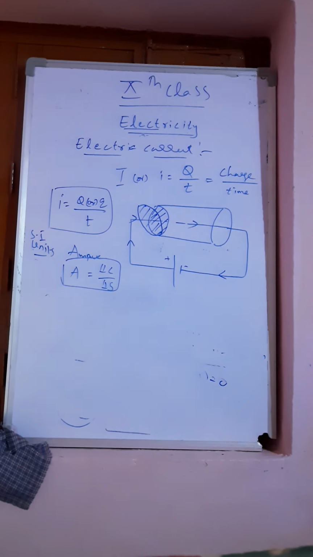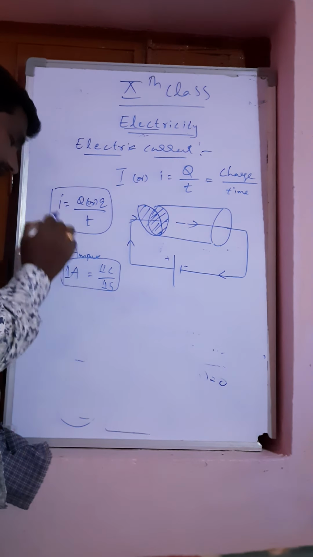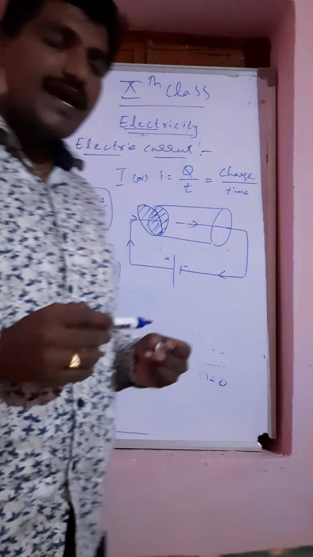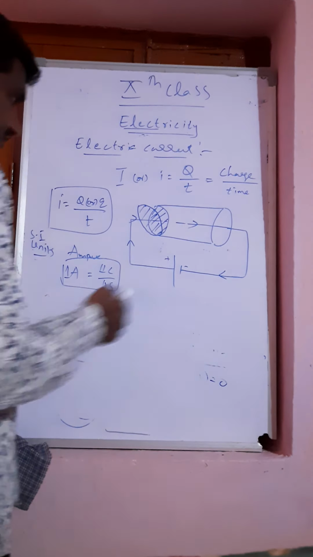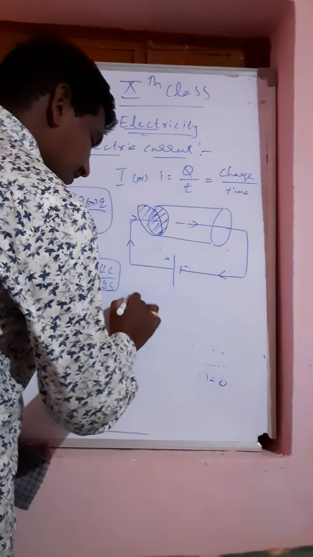Simply, 1 ampere is defined as the ratio of 1 coulomb of charge moving through the cross-sectional area in 1 second. So that's that. Now, direction of electric current.